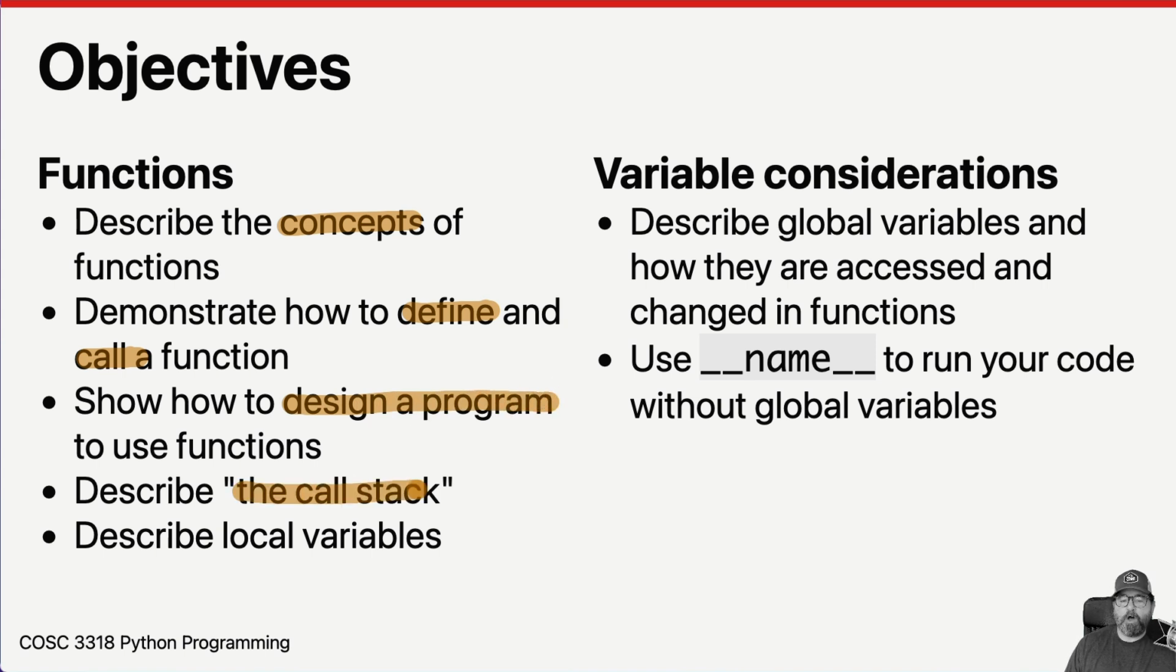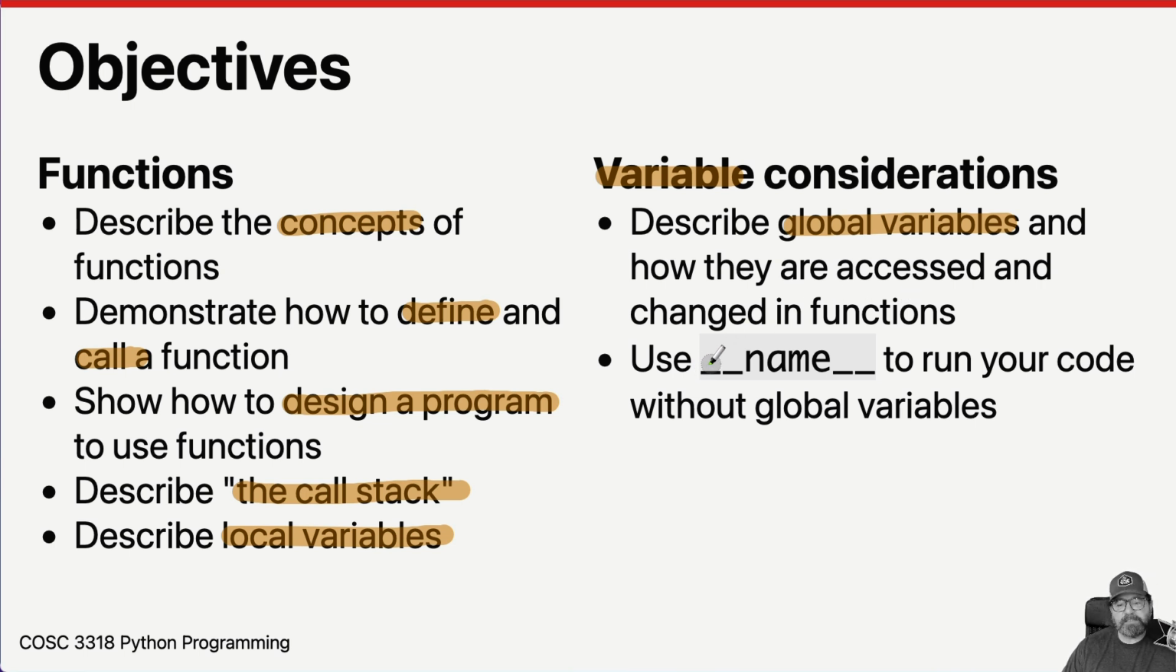Then we're going to look at the call stack, which is how functions stack up on top of each other every time we call them. And then we're also going to talk about local variables, which exist only for that function itself and nowhere else. Regarding variables, we're going to talk about global variables as well and how bad they are. It doesn't say that here, but it's on the slide and it's true.